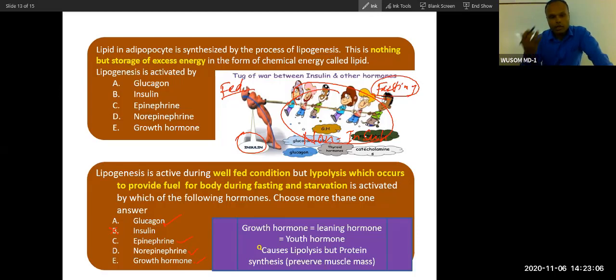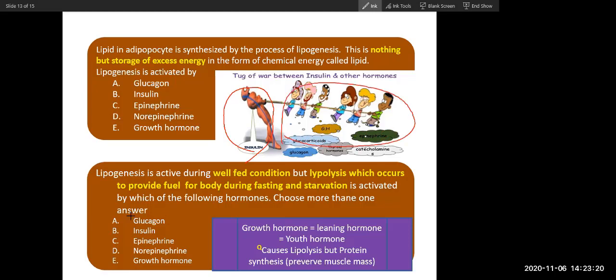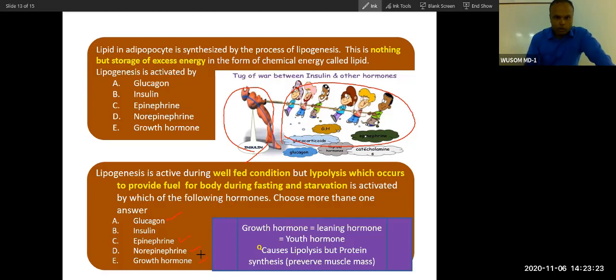When you study endocrine, you will study more in detail. But for the time being, for metabolism, just understand that in fed condition insulin stands alone. No hormone helps insulin. In fasting condition, with glucagon, other hormones come, and all these hormones are responsible for lipolysis and production of fatty acid and energy. Especially glucagon. When I tell you glucagon, just remember glucagon. Along with glucagon, other hormones also help, but glucagon is the main important one.